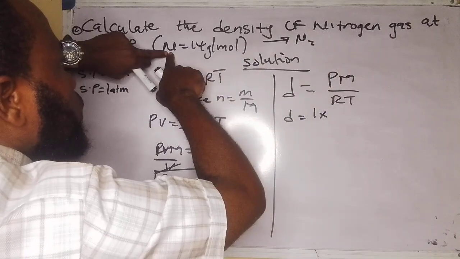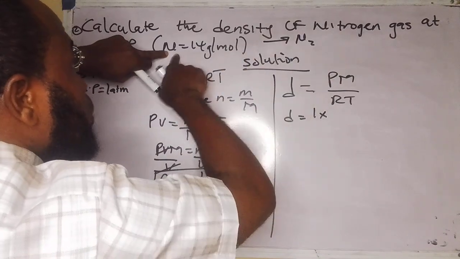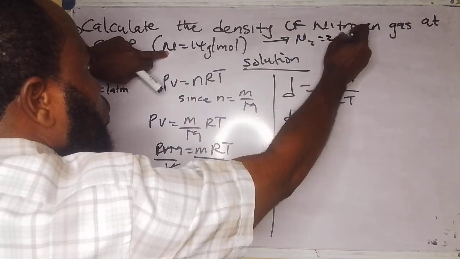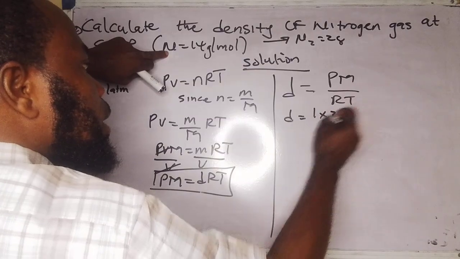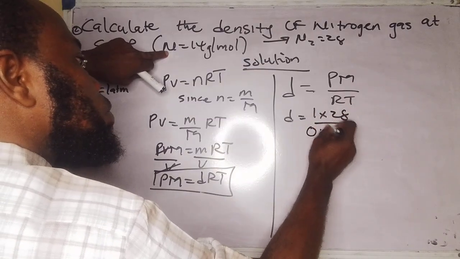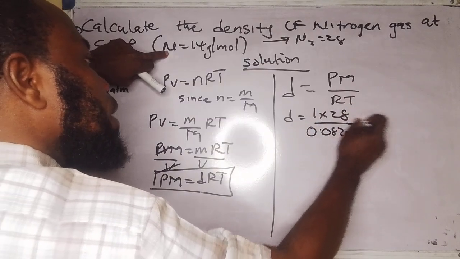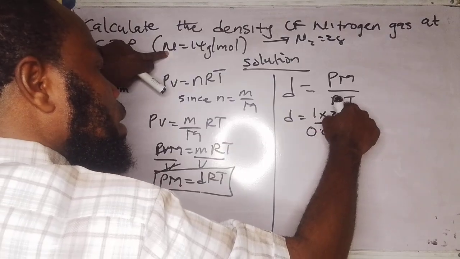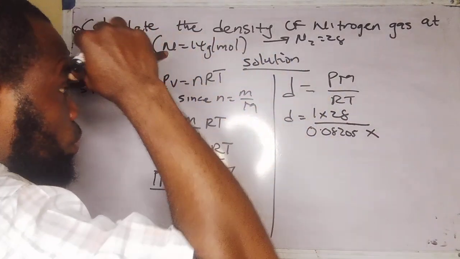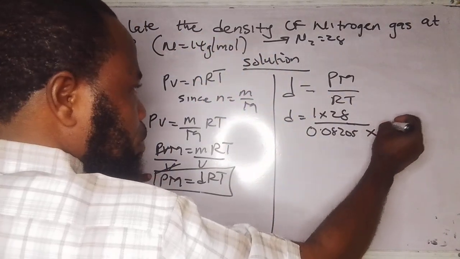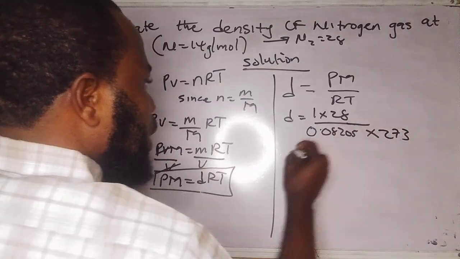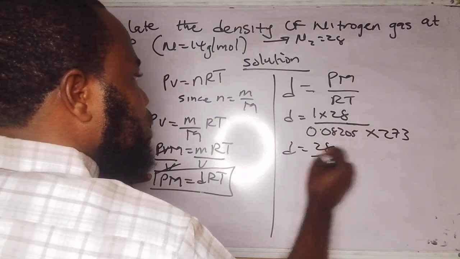So molar mass of nitrogen is what? Atomic mass is 14, therefore times 2, that'll give me what? 28. So it will now be times 28 over 0.08205 times your temperature, which is 273. Now D is equal to 28 over.